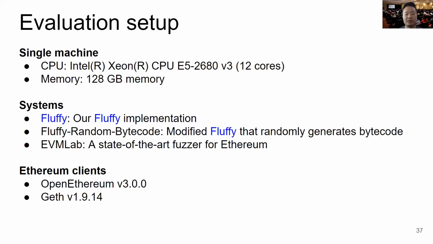So we use a single machine with 12 cores, 128 gigabytes memory. We test our Fluffy implementation, a modified Fluffy that randomly generates bytecode rather than using the sophisticated bytecode generation strategy of Fluffy, and EVM Lab, a state-of-the-art fuzzer for Ethereum. We test Open Ethereum and Geth.